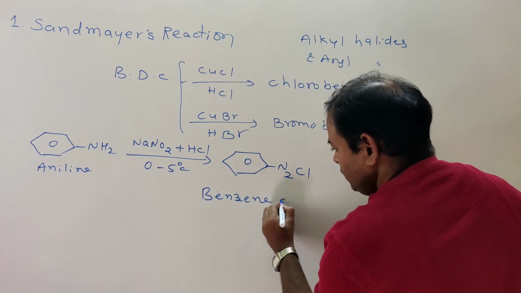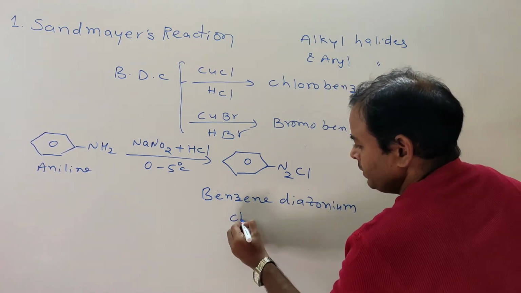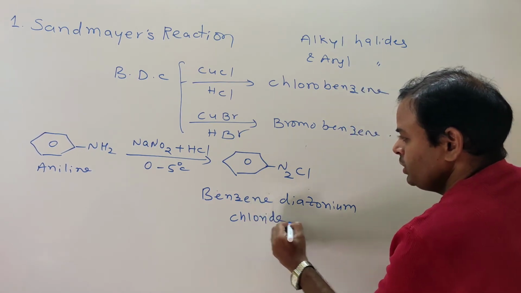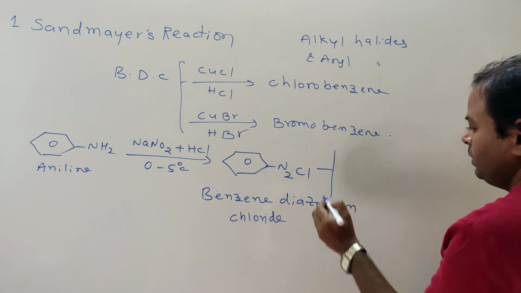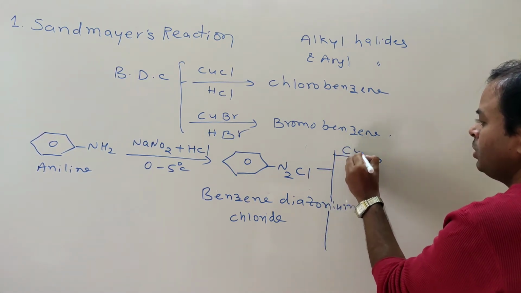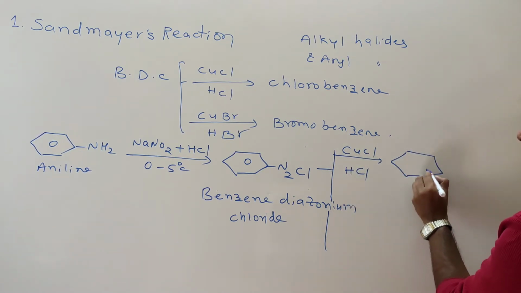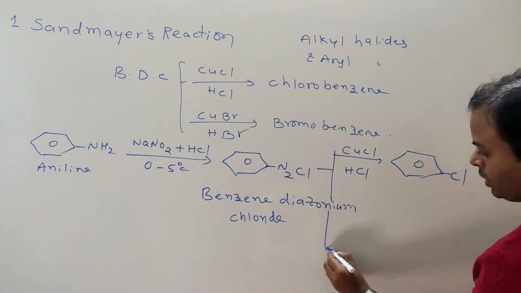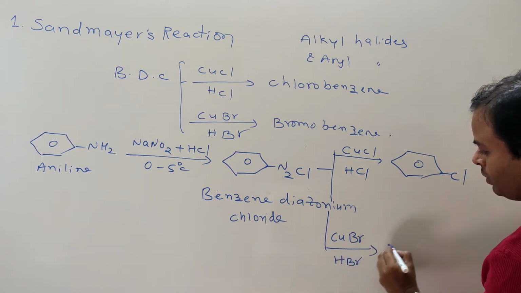This is called benzene diazonium chloride. This benzene diazonium chloride with CuCl, HCl, what it gives? It is chlorobenzene. Now cuprous bromide, CuBr, HBr, what is this?